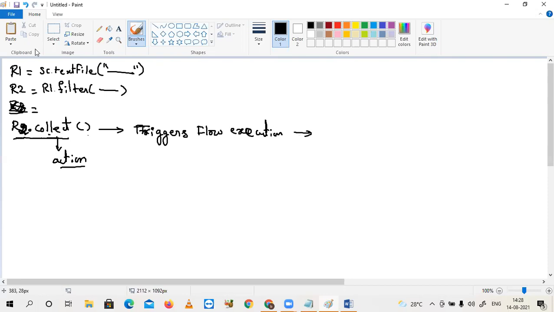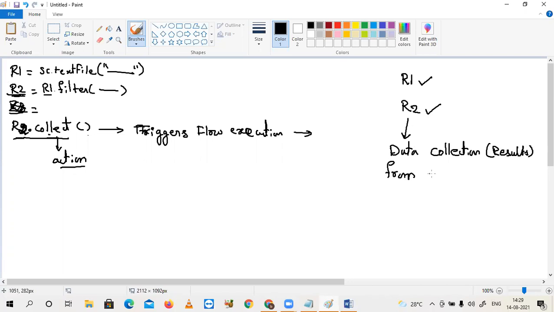What is the input of R2? R1. The flow will be executing from R1, R1 execution, and after completion of this, R2 execution. After completion of executing this, data collection from the cluster. Data collection means the results from the Spark cluster.